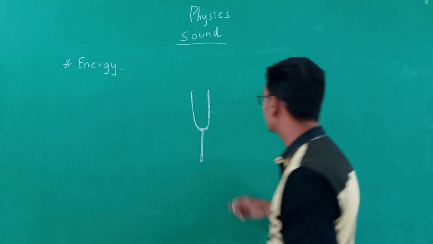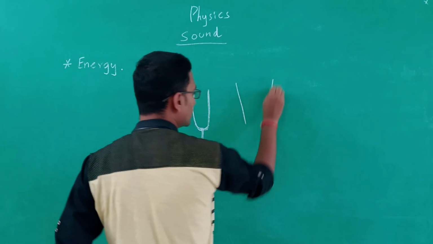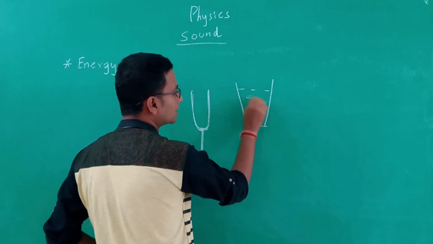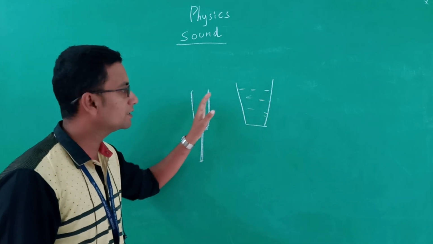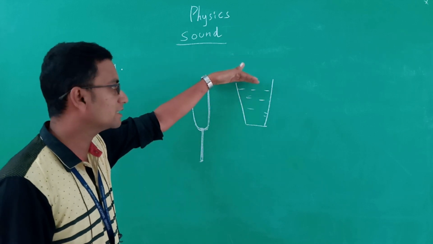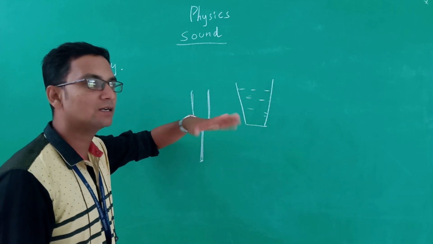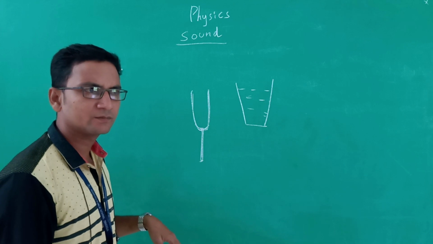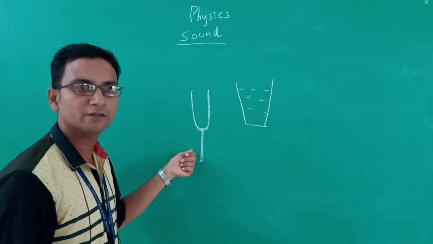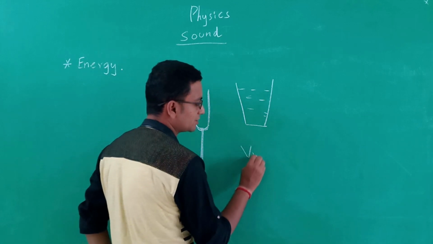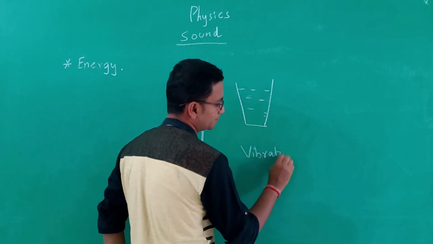When we bring a glass of water near the tuning fork, the tuning fork is already vibrating. When we bring the tuning fork closer to the water, the surface of the water starts to vibrate. So what causes the water to vibrate? It is because of the vibration of the tuning fork.